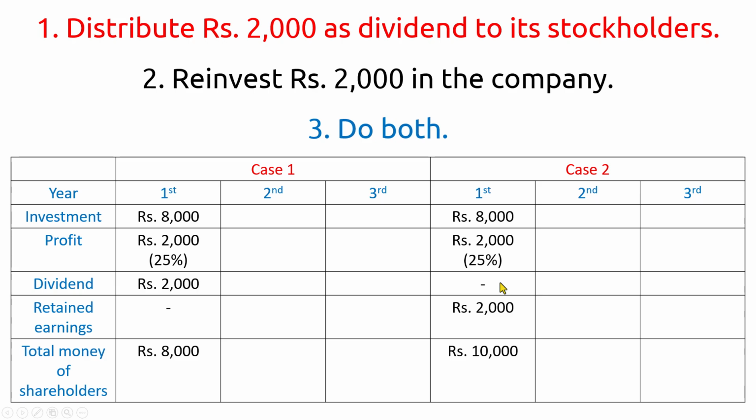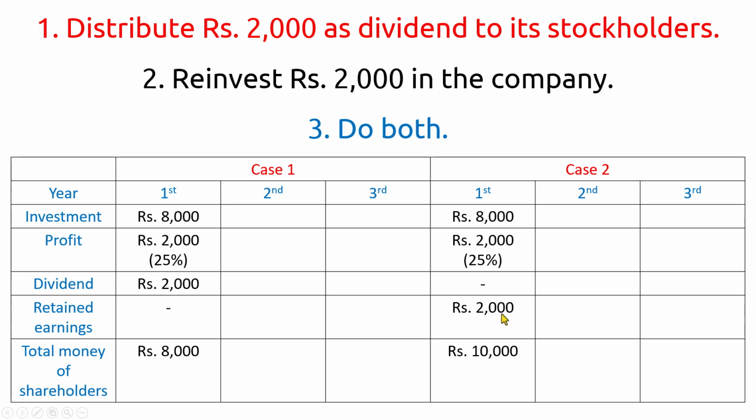It is the choice of the company. Okay, let us say that the company reinvests the entire 2,000 rupees back into the company. So the retained earnings are 2,000 rupees. Okay. Dividend is 0. Retained earnings are 2,000 rupees.